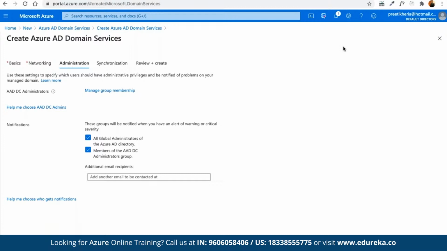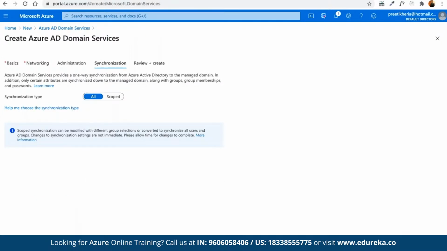Then we can choose the synchronization option. So here, Azure AD Domain Services provides one-way synchronization from Azure Active Directory to the managed domain. Now, in addition, only certain attributes are synchronized down to the managed domain, along with the groups, group memberships, and passwords. So here we can choose the synchronization type available. Basically we have two types. We have the scoped synchronization and then we have full synchronization available.